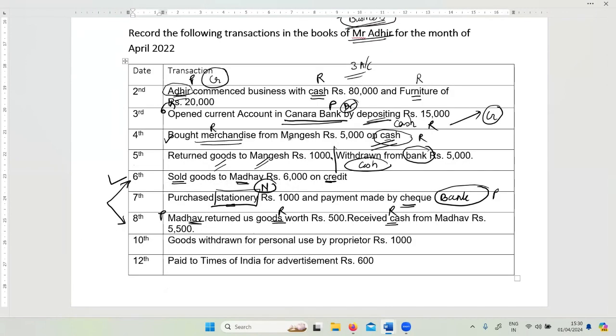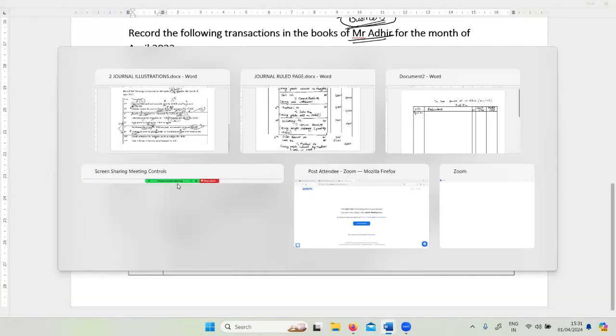Still here, goods withdrawn for personal use by proprietor, 1,000. Now goods are withdrawn for what? For personal use. Very important. Personal use. By whom? By the proprietor. Who's the proprietor? Mr. Adhir. Right? Adhir is one account here because who is taking the goods from business? Adhir. And goods are withdrawn for personal use. Personal use is not related to business. Correct? So it is withdrawal of what? The capital. I had explained this term in the previous video, where we had spoken of capital account being withdrawn. So we talk about it as drawings.